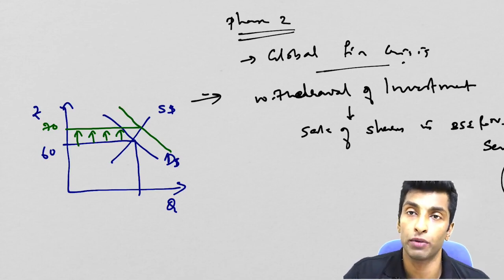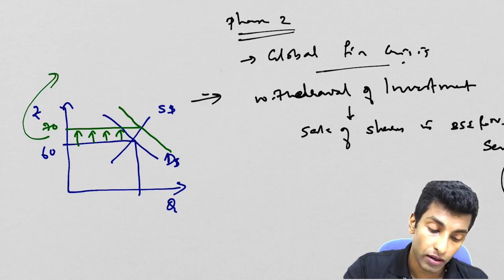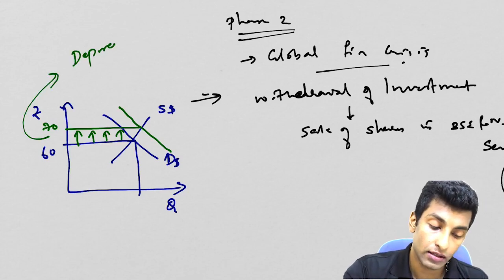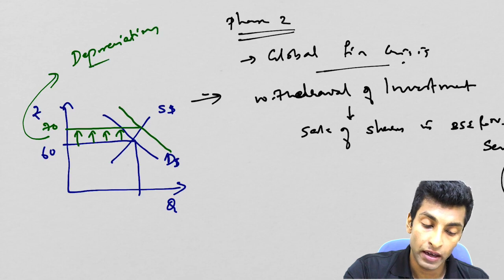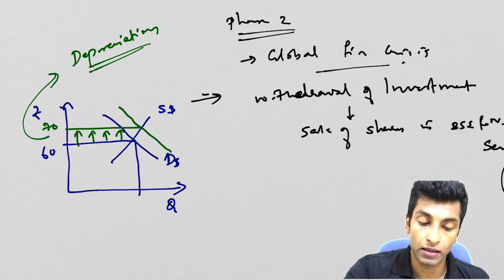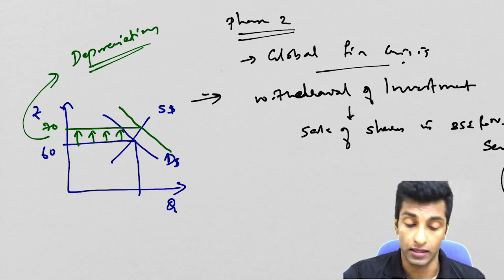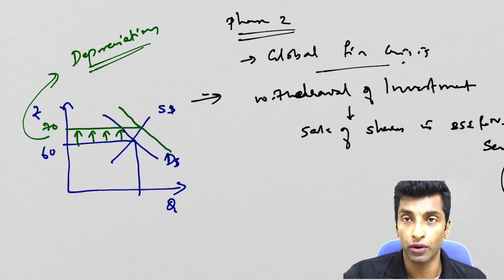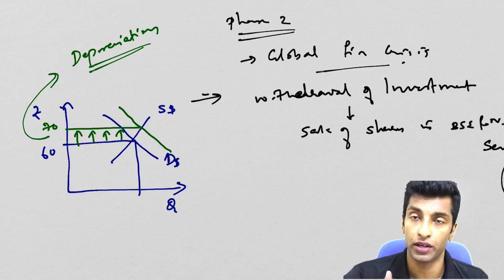Earlier for $1 you needed to pay 60. Now you need to pay 70. So this increase is what you call depreciation. Okay, and this system is what you call the floating exchange rate system, and our system is managed float or dirty float, because RBI can interfere here.